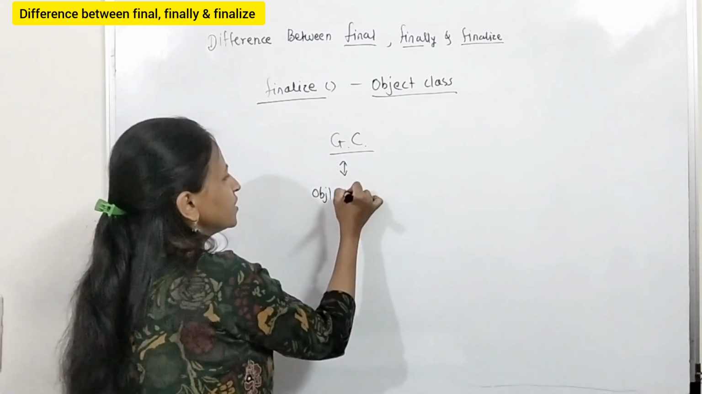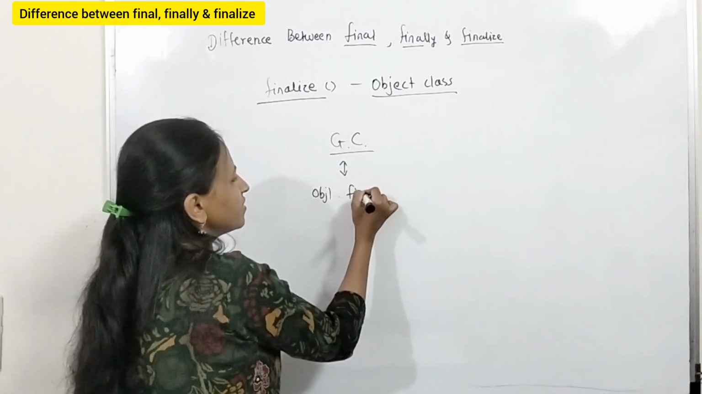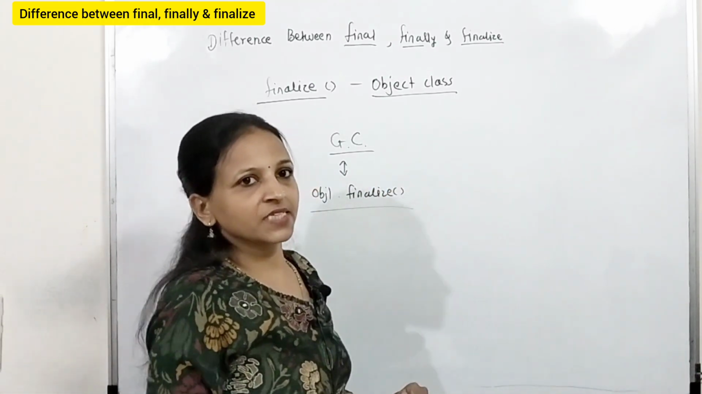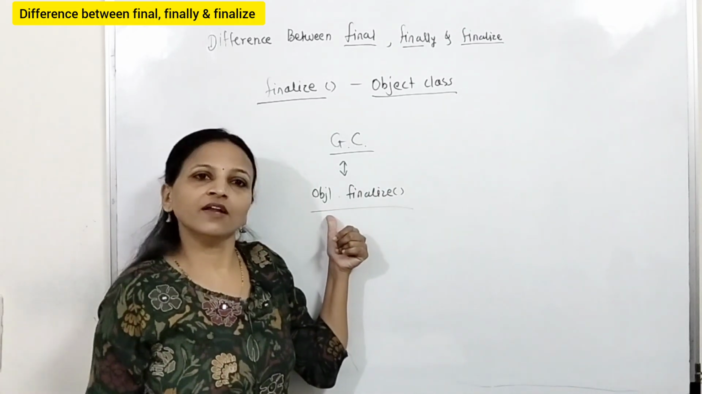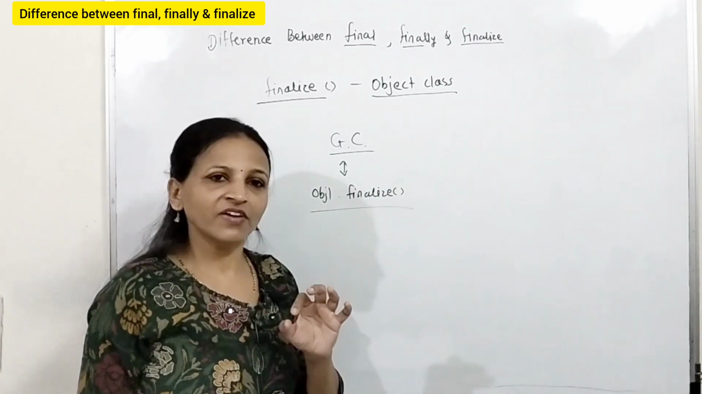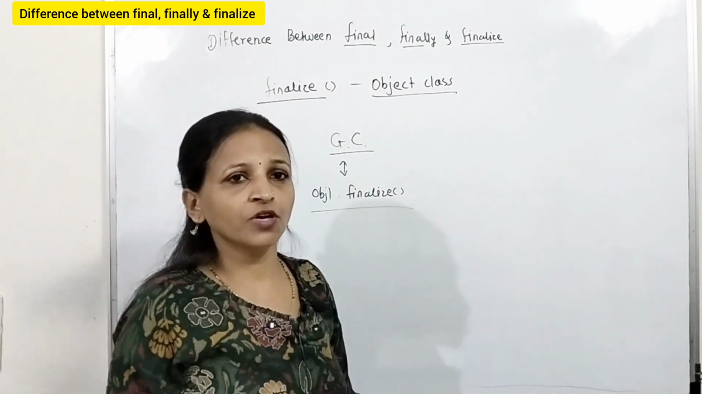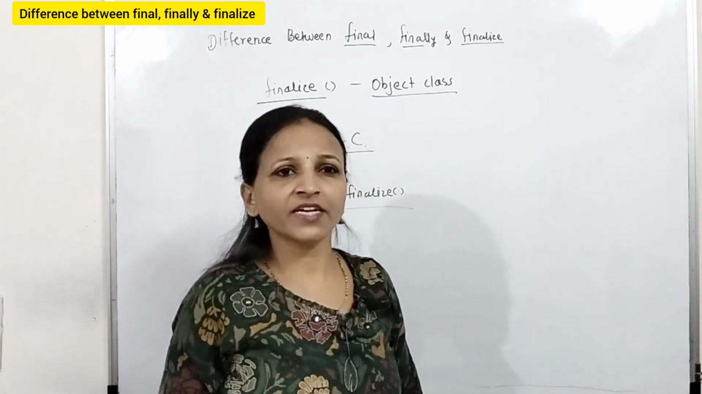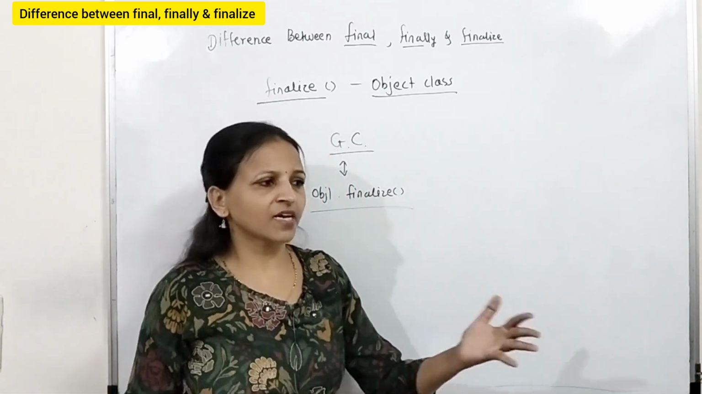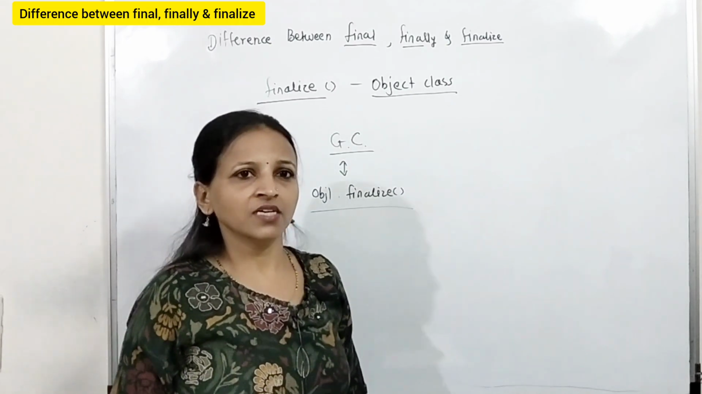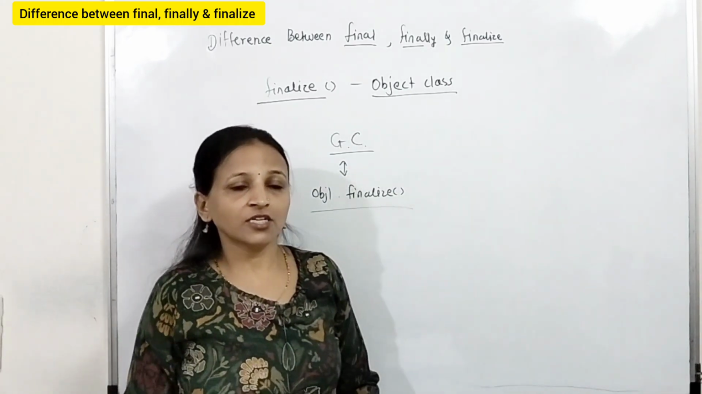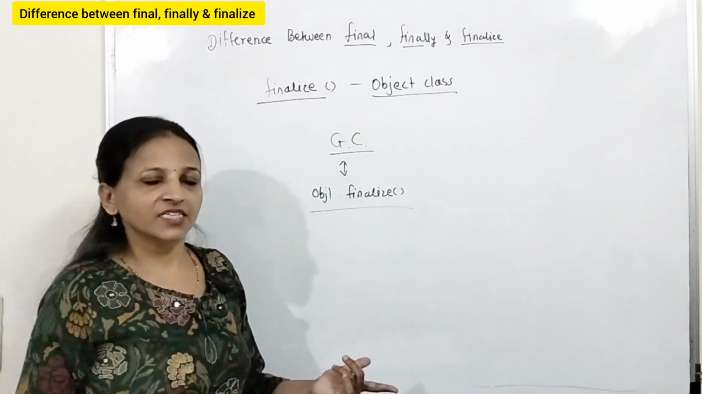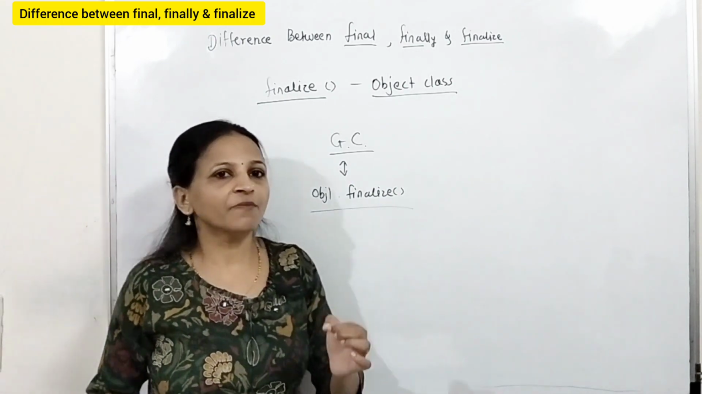If obj1 is the object, then obj1.finalize will be called automatically in this way. There is no need to call it explicitly before destruction of that particular object. Getting? Normally we write resource deallocation code or cleanup code inside the finalize method. Why? Because suppose an object has allocated some resources, like a database connection, then that should be released first. That database connection should be closed, and then that object should be destroyed. That task you can write inside a finalize method.